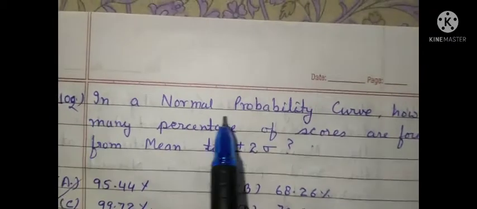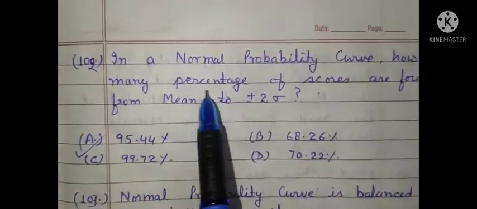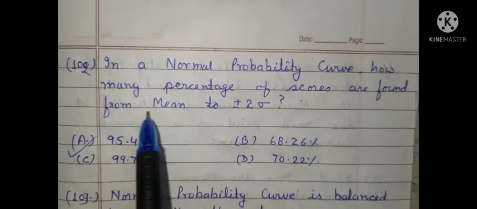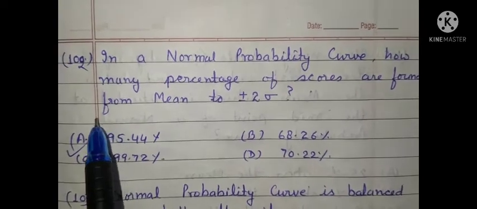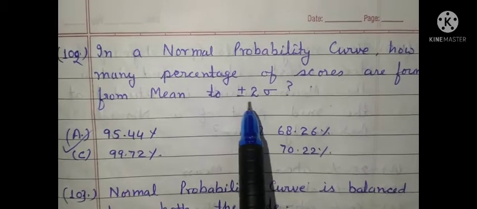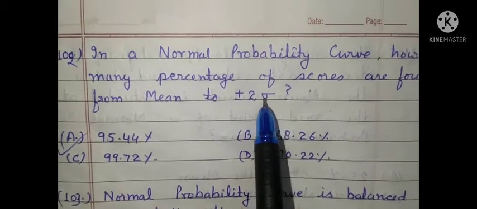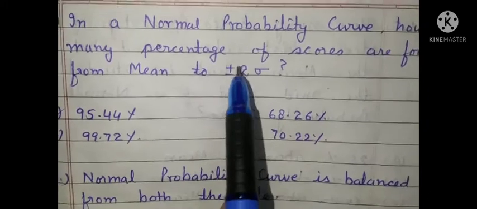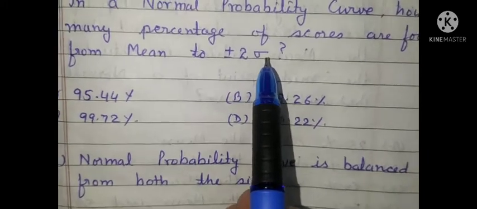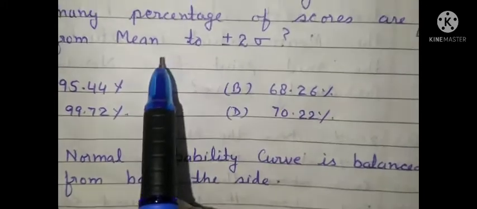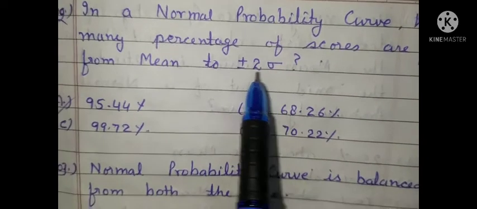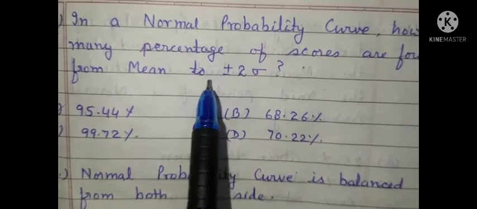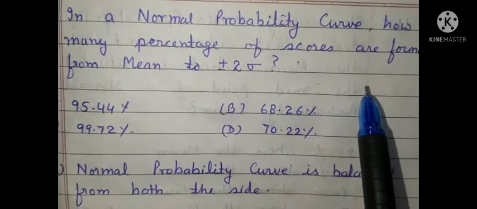Similarly, question number 102. In a normal probability curve, how many percentage of scores are found from mean to plus minus 2 sigma? It may be written as plus minus 2 sigma to mean, or mean to plus minus 2 sigma, or it may be asked as plus 2 sigma to minus 2 sigma.